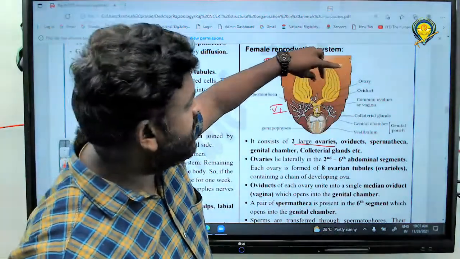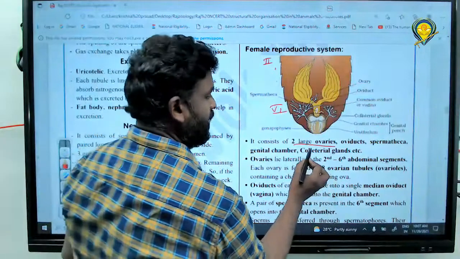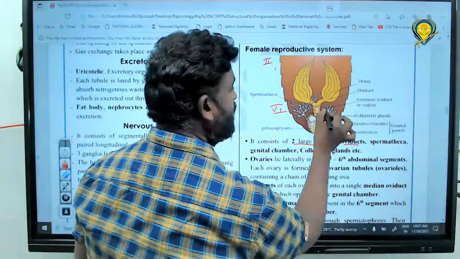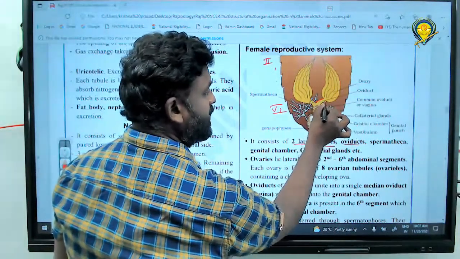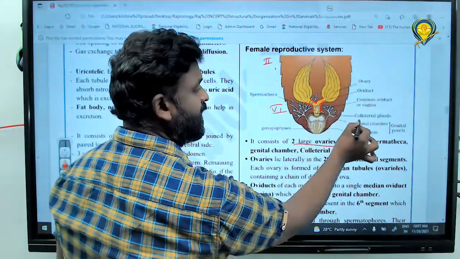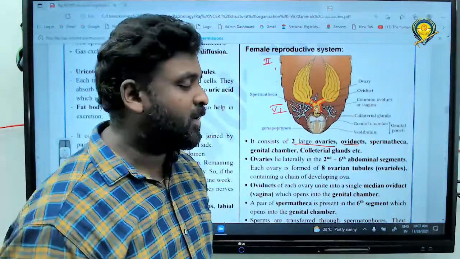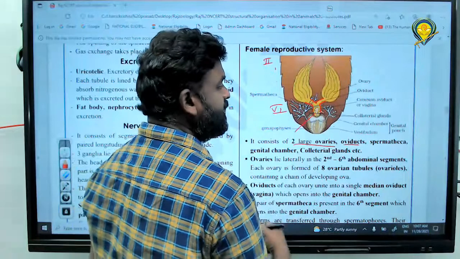And could you please find out, is it middle or lateral? Lateral only, right? So large ovaries, and finally ovaries open to what? What is the duct? Oviduct. Here also oviduct, right? Commonly connected here, right? That is called the common oviduct. And this is what? Vagina.